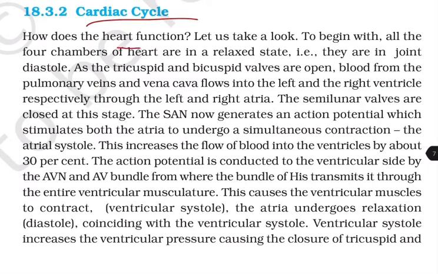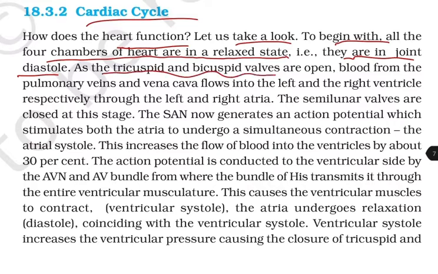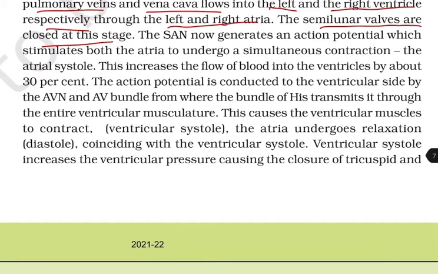Cardiac cycle. How does the heart function? Let us take a look. To begin with, all the four chambers of the heart are in the relaxed state, that is, they are in the joint diastole. As the tricuspid and the bicuspid valves are open, the blood from the pulmonary veins and the vena cava flows into the left and the right ventricle, respectively, through the left and the right atria. The semilunar valves are closed at this stage.